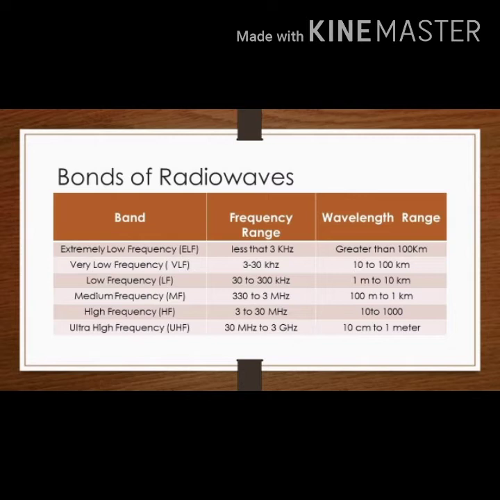For the medium frequency or MF, the frequency range is from 300 kilohertz to 3 megahertz and the wavelength range is from 100 meters to 1 kilometer. For the high frequency or HF, from 3 megahertz to 30 megahertz and the wavelength is from 10 to 100 meters.